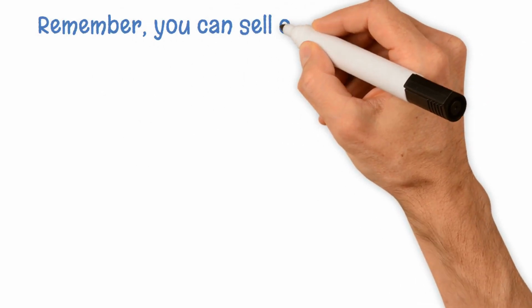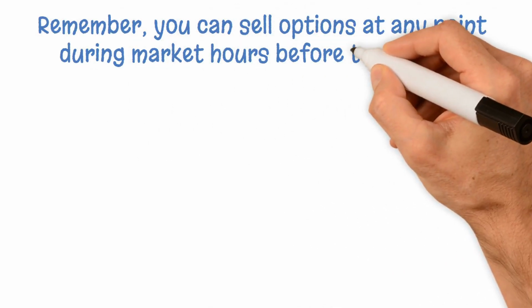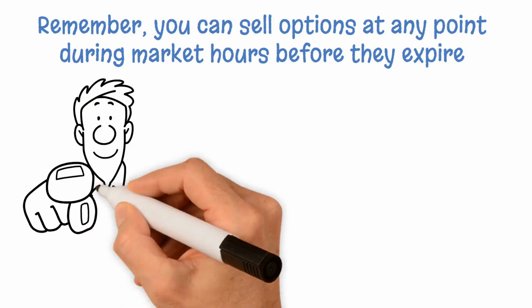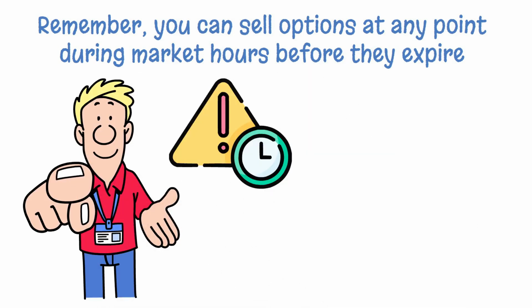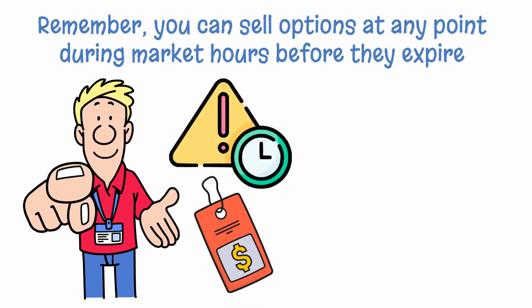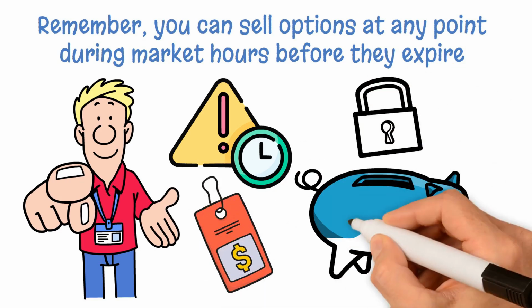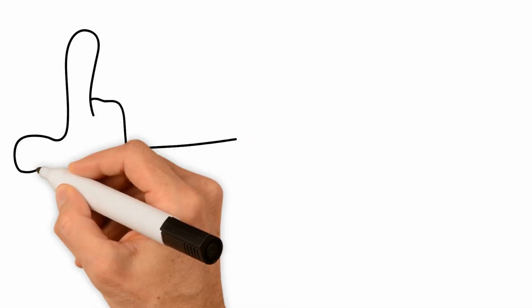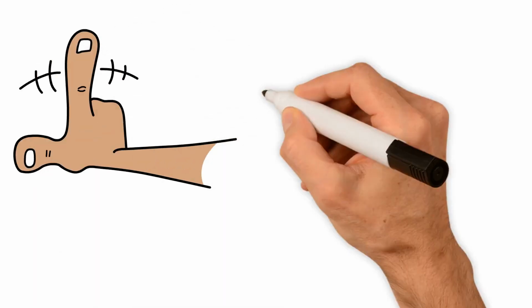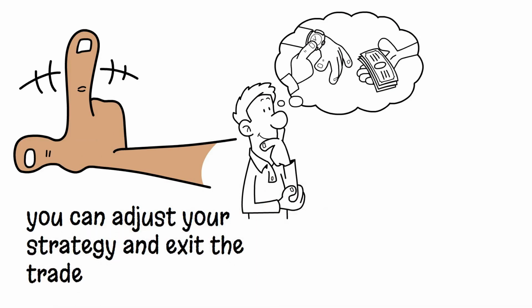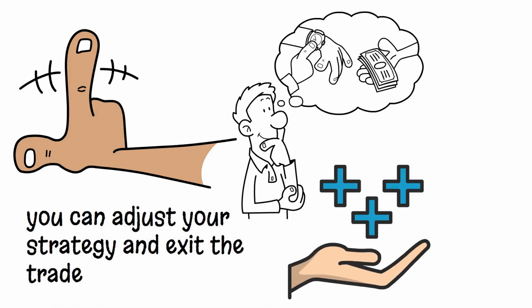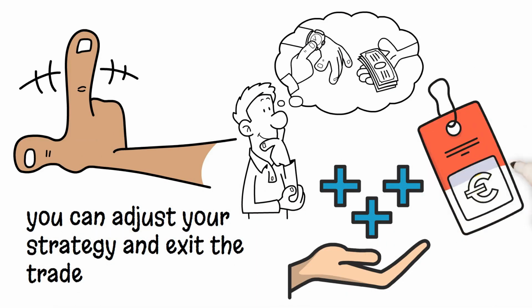Remember, you can sell options at any point during market hours before they expire. It's a common misconception that you must hold on to the option contract until the expiration date. If you think the stock has reached your target price, you have the opportunity to secure your profits. Conversely, if you feel the stock isn't going to perform as you initially expected, you can adjust your strategy and exit the trade, whether that results in a profit or a limited loss based on the current stock price.